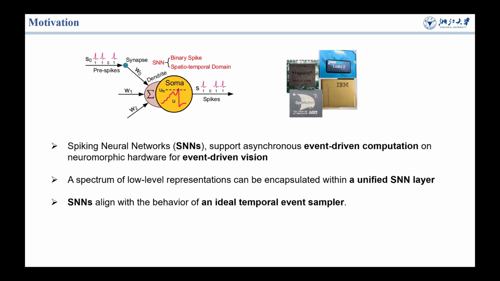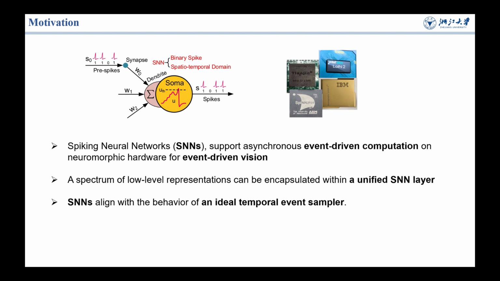Second, a spectrum of low-level representation methods can be encapsulated within a unified SNN layer. Third, the dynamics of SNNs align well with an ideal event sampler. When the accumulated, integrated information from the spatiotemporal event stream reaches a certain threshold, an event subset should be sampled, like spike firing in SNNs.